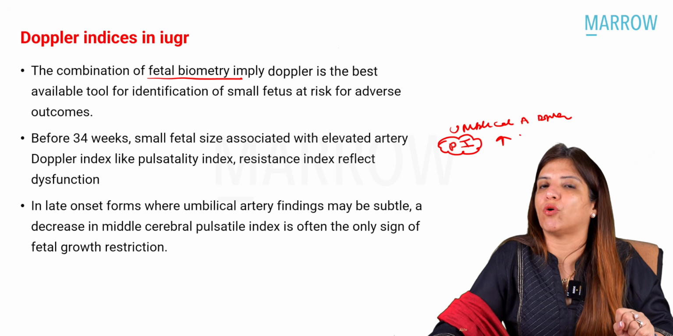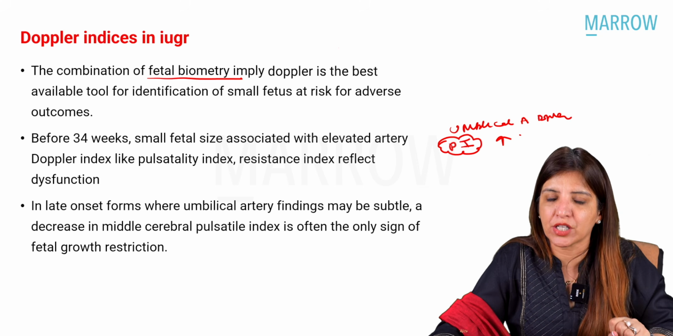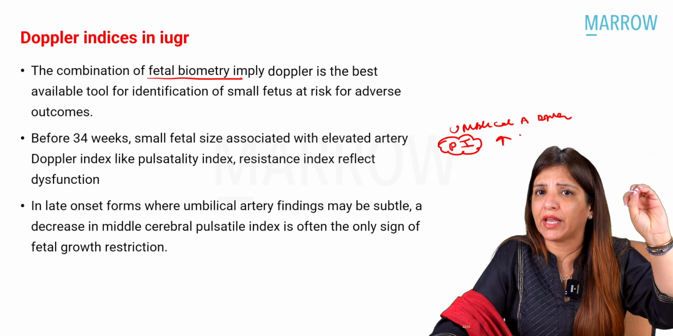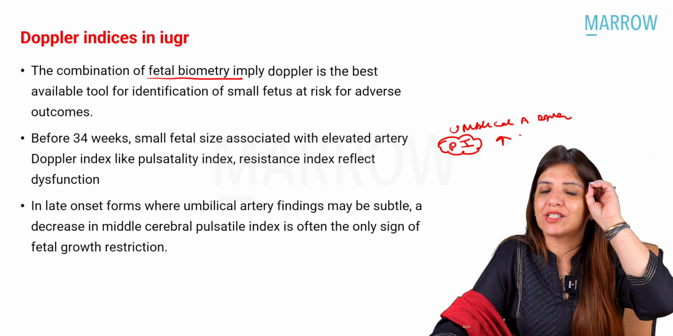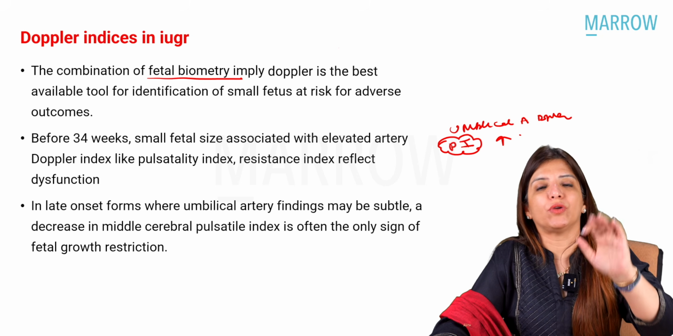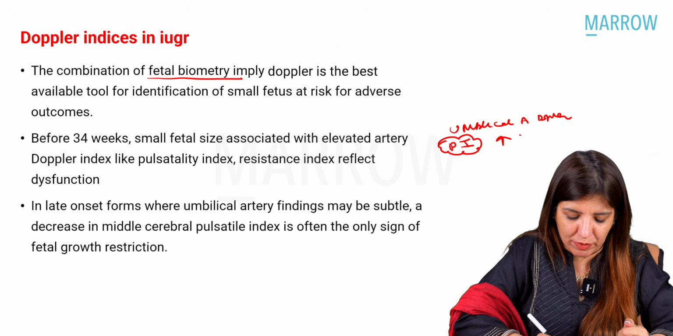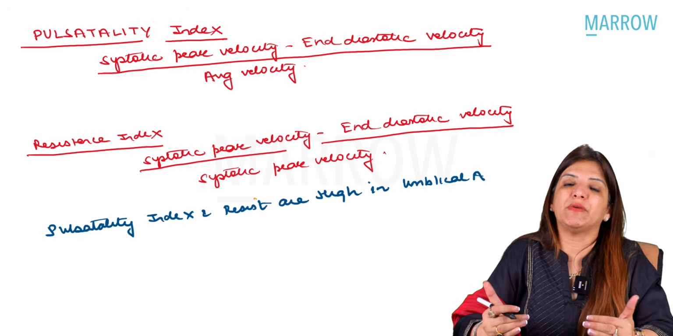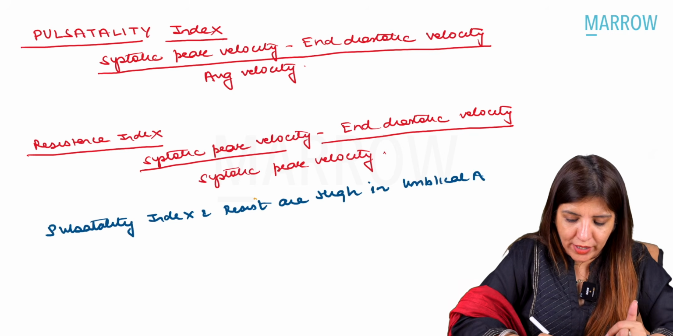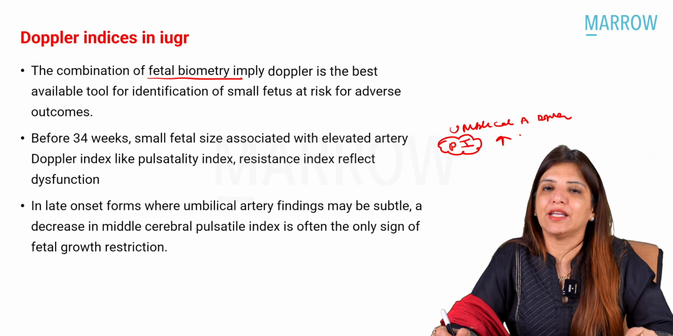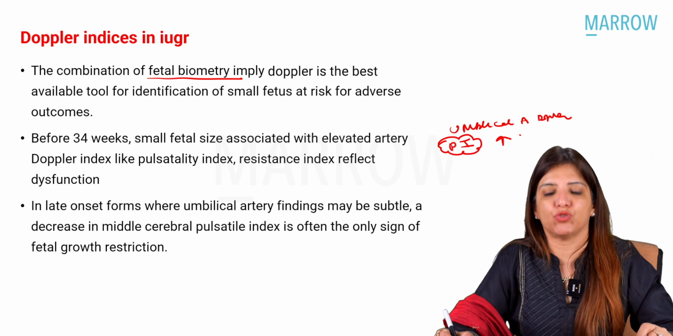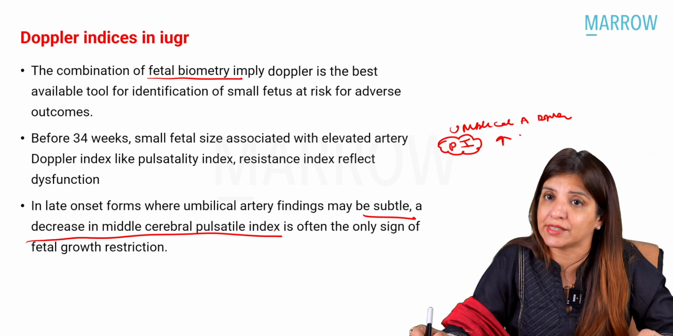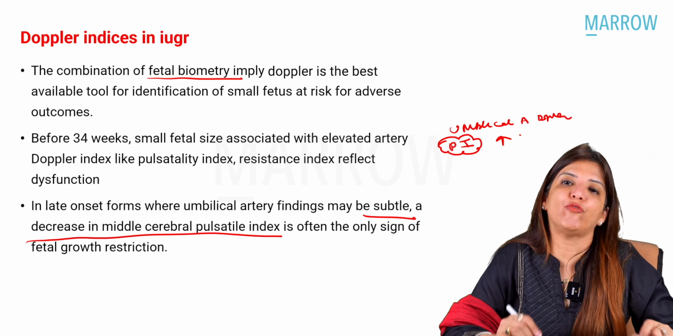Now in IUGR, all of you know that there is a brain sparing effect, right? So the blood from all the organs is collected and sent to the brain, and so blood flow during diastole increases, and because blood flow during diastole increases, systole minus diastole would decrease. That means the numerator is decreasing. So what happens to the pulsatility index of middle cerebral artery in IUGR? The pulsatility index of middle cerebral artery in IUGR would decrease, and that is a late sign of IUGR.